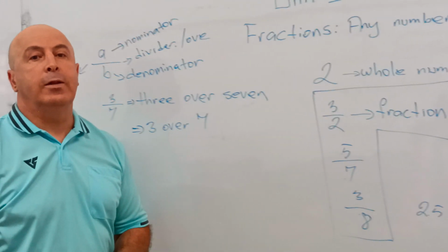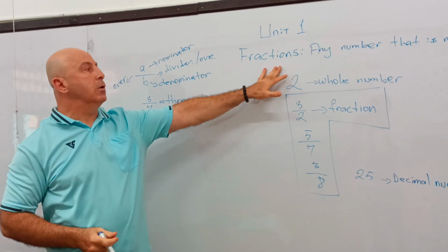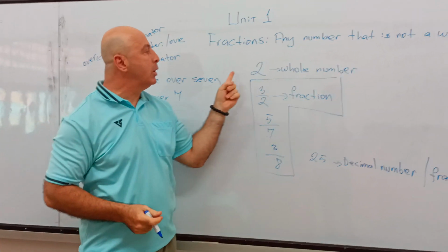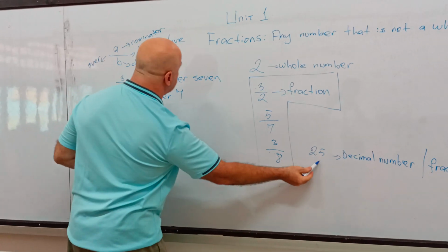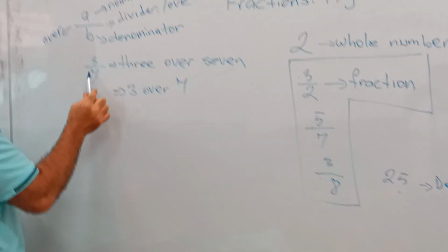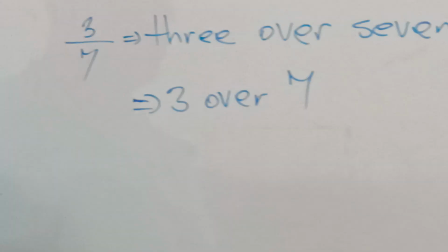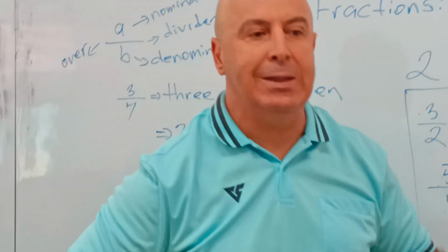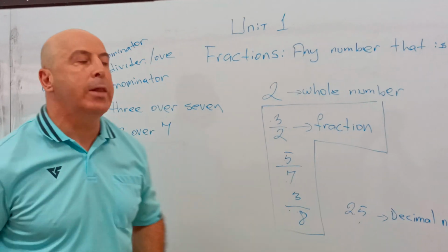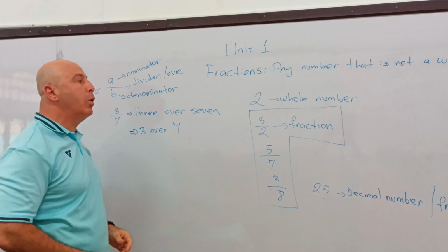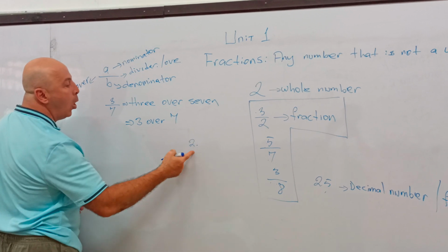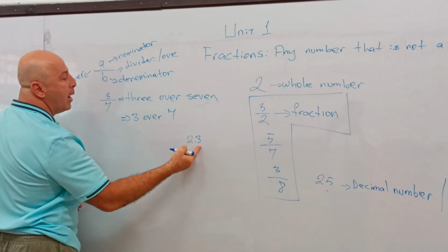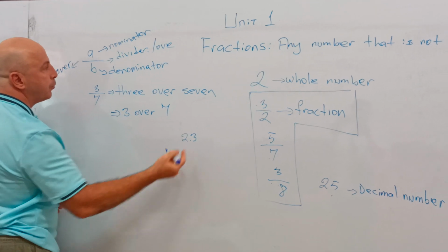So far, what did we learn? We learned about fraction. Fraction means any number that is not a whole number. It's usually a number that has a whole number and a number that is less than 1.